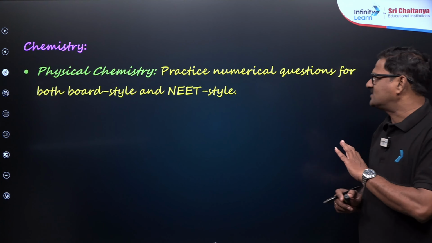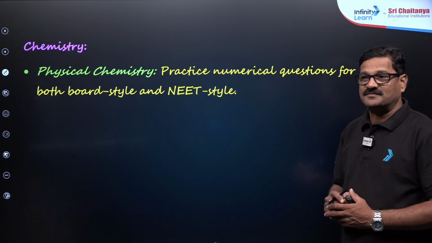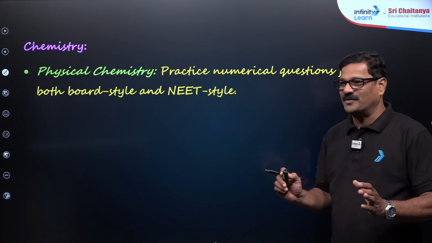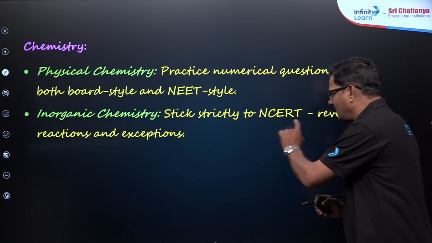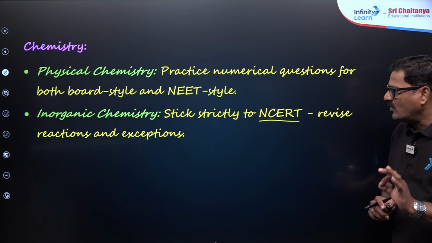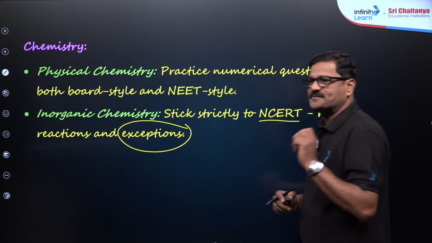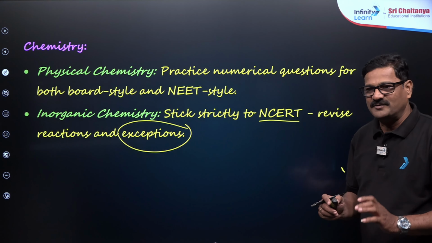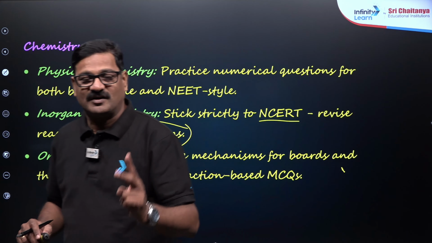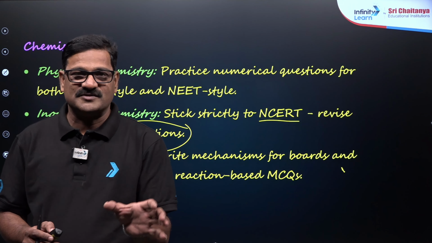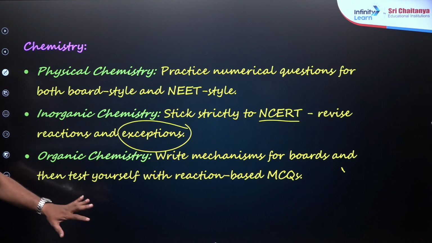And for physical chemistry, practice numerical questions, both board style as well as NEET style. Graphs and formulas are very important, beta. And for inorganic chemistry, strictly NCERT. And revise reactions, and there should be some exceptions, beta. You have to look at these exceptions also, right? And also organic chemistry: named reactions, reaction mechanisms, and general organic chemistry flow chart, that is very important, okay. So this is the mind map you need to have.